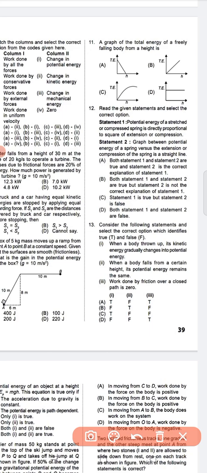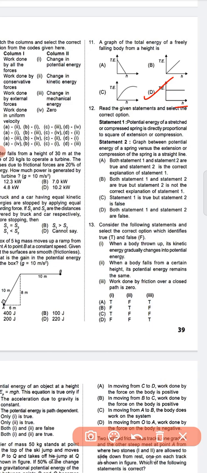Next, question number 11, a graph of the total energy of a freely falling body from a height is, question number 11, option D is the correct answer. This is the graph, okay, the total energy versus height.